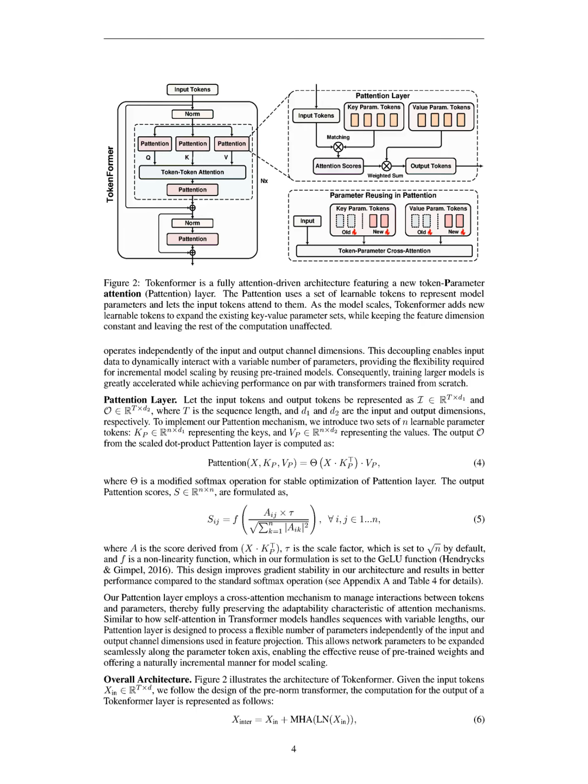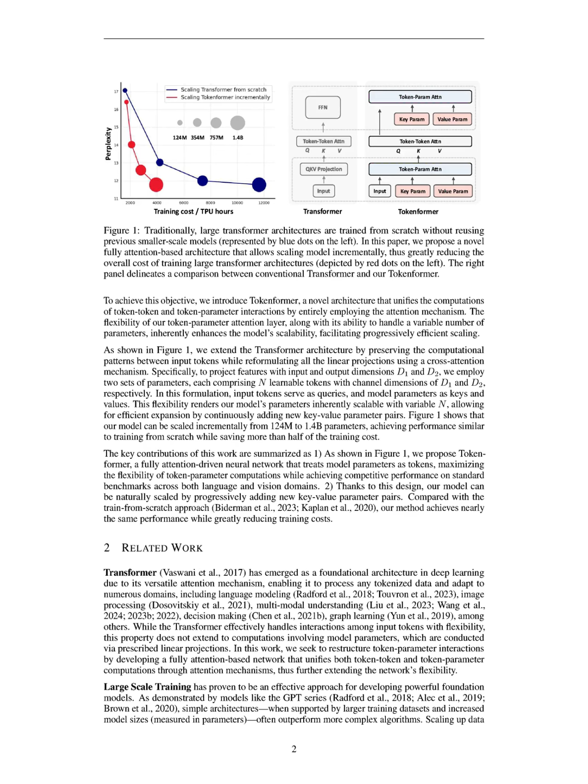For instance, consider a scenario where we have input tokens represented as I ∈ ℝ^(T×d1), and parameter tokens as K_P ∈ ℝ^(n×d1) keys, and V_P ∈ ℝ^(n×d2) values. In this setup, the input tokens serve as queries, while the parameter tokens act as keys and values.